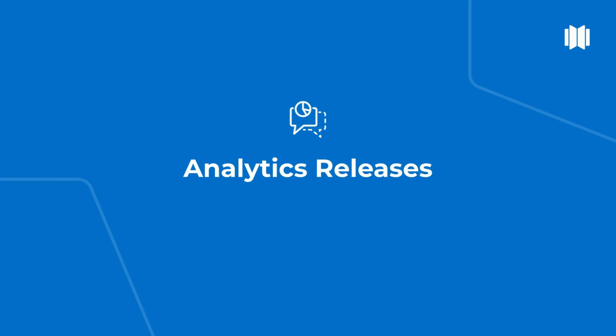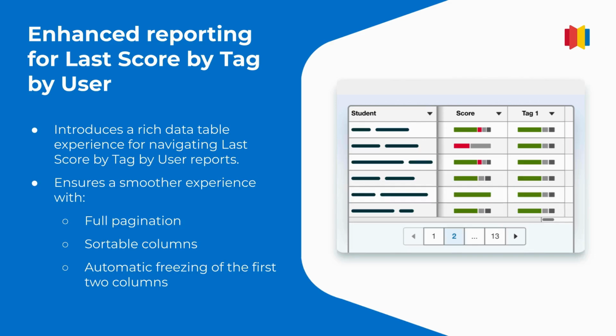Now let's take a look at our analytics releases. A new rich data table experience enhances last score by tag by user reporting with full pagination, sortable columns, and automatic freezing of the first two columns. These improvements make it easier to navigate and analyze, delivering a smoother experience. Let's take a look at a quick demo.